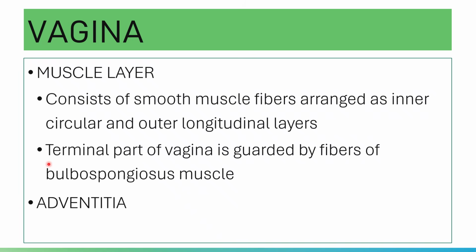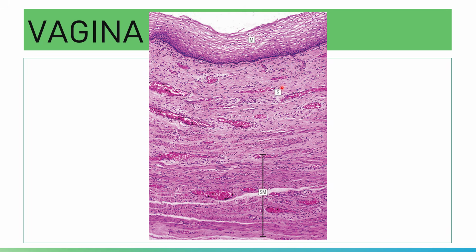The terminal part of the vagina is guarded by fibers of your bulbospongiosus muscle, a striated muscle. And yes, your vagina has an adventitia. The vagina is surrounded by an adventitia that is made of connective tissue and blood vessels. This is a histologic image of your vaginal wall showing your glycogen-rich stratified squamous epithelium. And of course, you have your submucosa and an irregular smooth muscle.